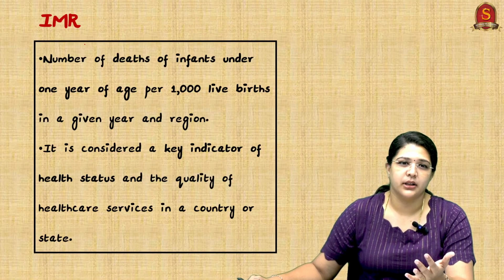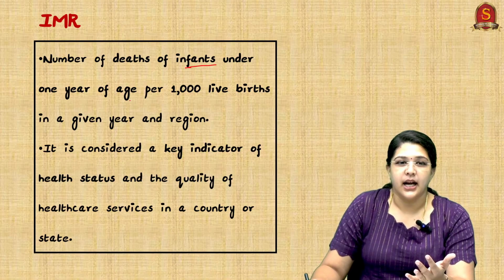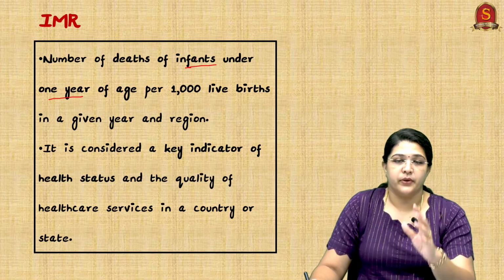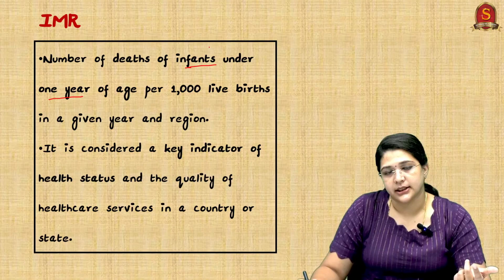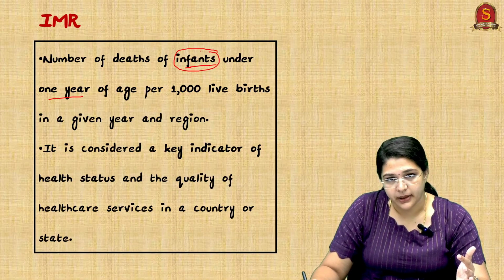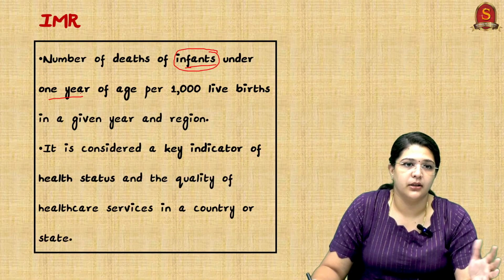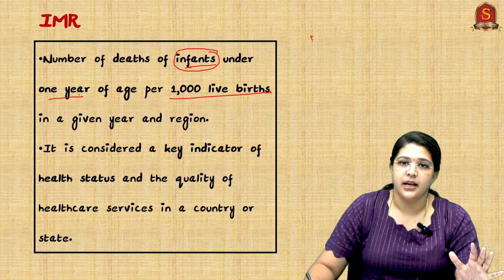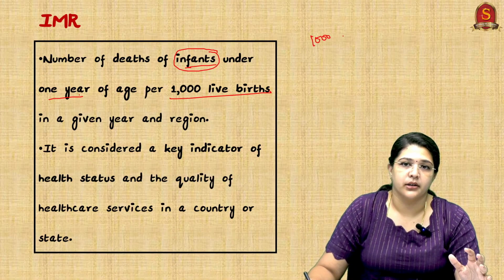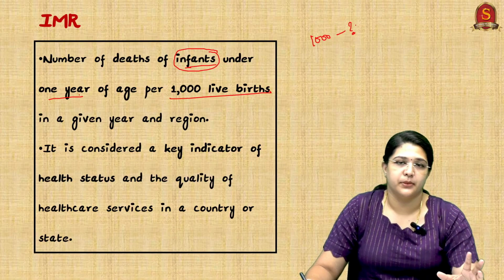Infant mortality rate is the number of deaths of infants under 1 year of age. This is very important. We are not talking about child mortality rate, we are talking about infant mortality rate. Infant here means from birth till 1 year, per 1000 live births, which means if 1000 children are born, how many of them do not survive after 1 year? That is the measurement.